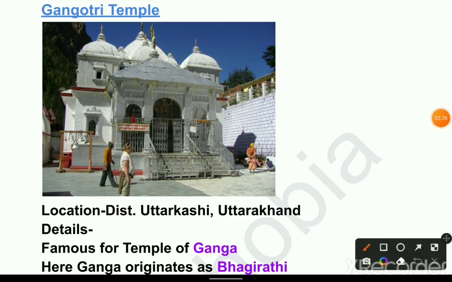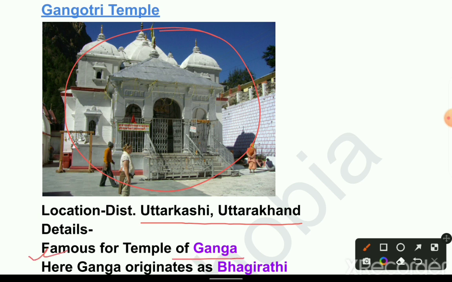Next temple is Gangotri Temple. Location: district Uttarkashi in Uttarakhand. Details: famous as the temple of Ganga, and here Ganga originates as Bhagirathi.